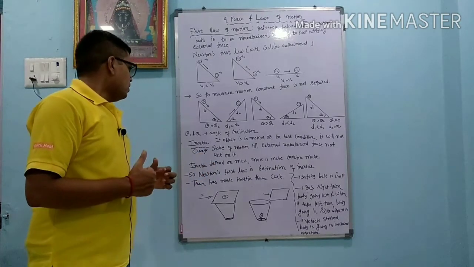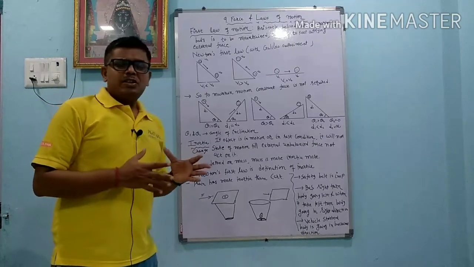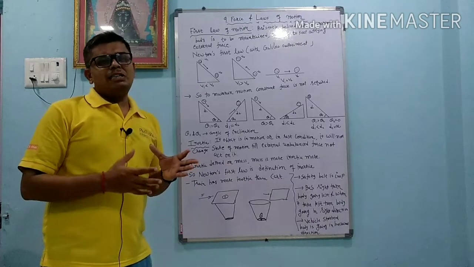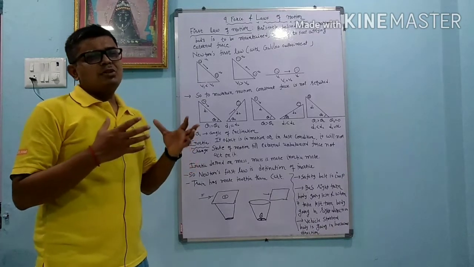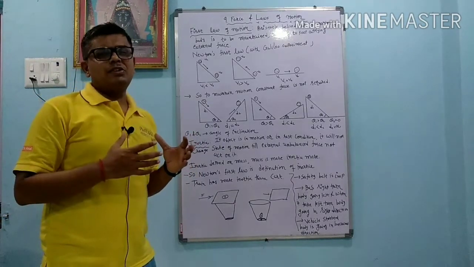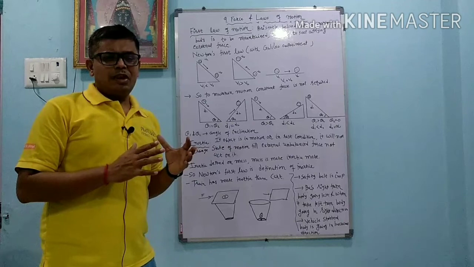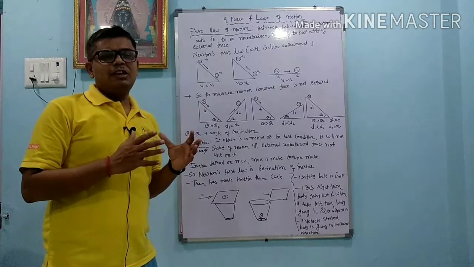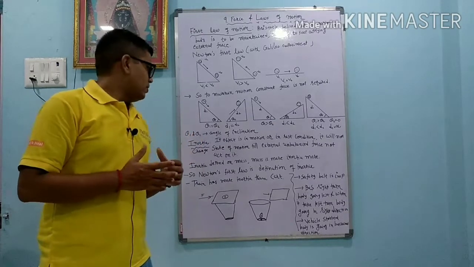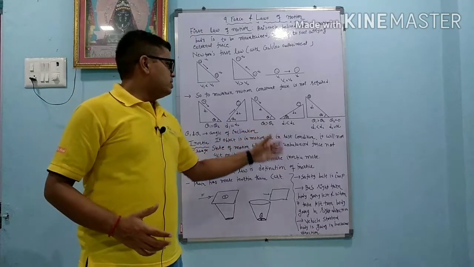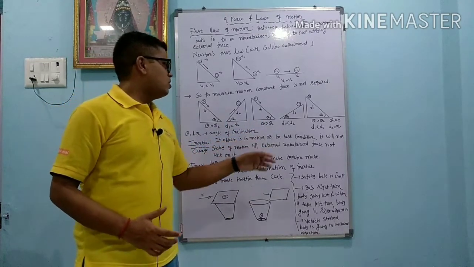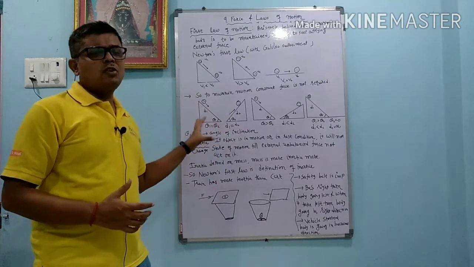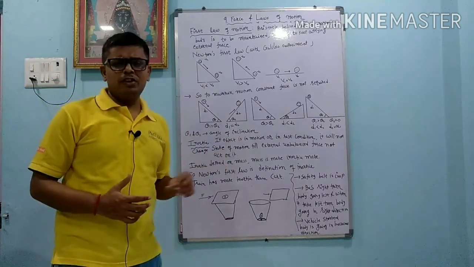So what is the definition of inertia? If an object is in motion, it will remain in motion till and until an unbalanced force acts on it. Suppose I am in a rest condition, I will remain at rest till some unbalanced force acts on me. Or if any object is at rest, it will remain at rest till and until an unbalanced force acts on it. So if an object is in motion or at rest, it will not change its state till an external force acts on it. This is also called the first law of motion. Newton's first law of motion is the definition of inertia.